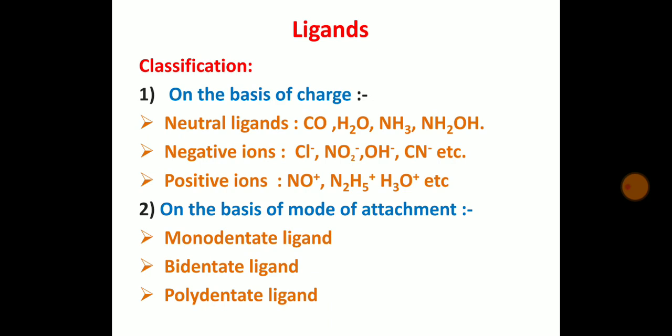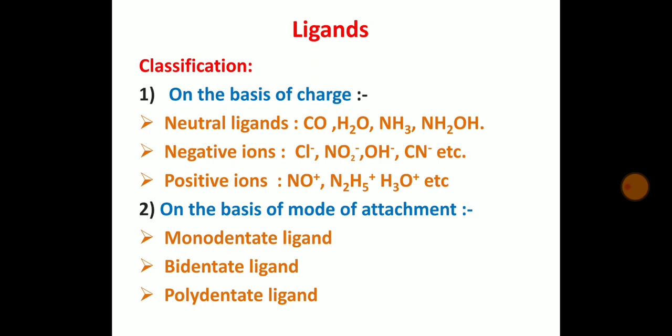Ligands are classified into two types, on the basis of charge and on the basis of the mode of attachment. On the basis of charge, ligands are further classified into three types: neutral ligands, negative ligands and positive ligands. Positive ligands are those which have a positive charge on them. NO+, the nitrosonium ion, N2H5+, the hydrazinium ion, and H3O+, the hydronium ion, are well-known examples of positive ligands.